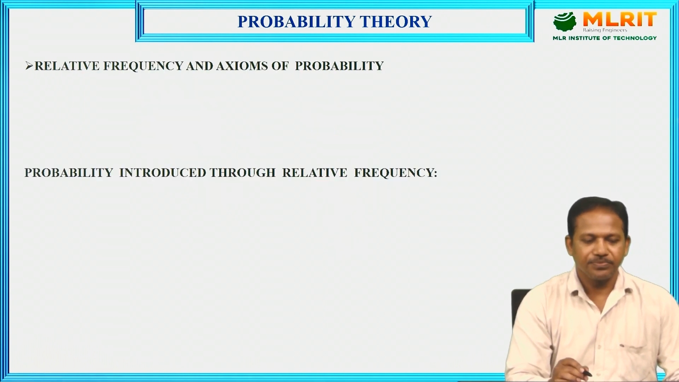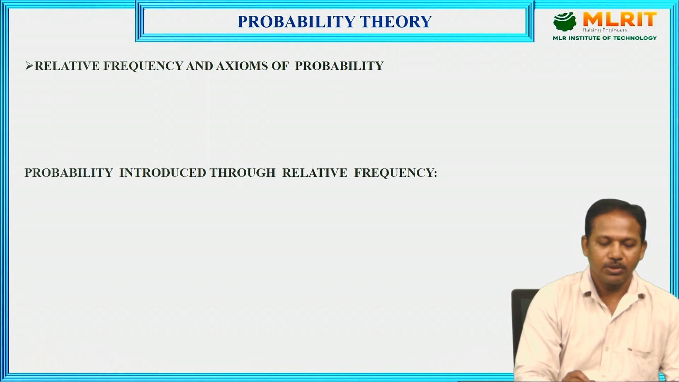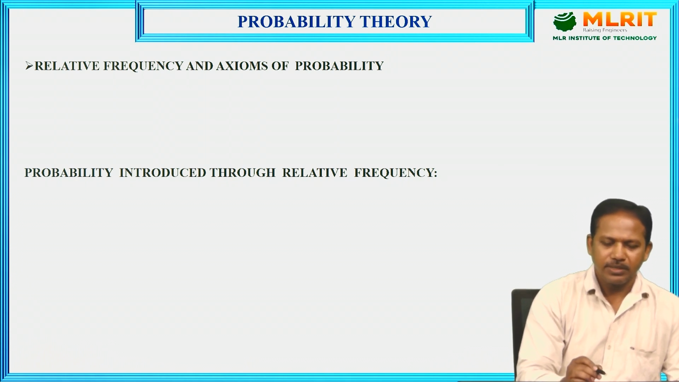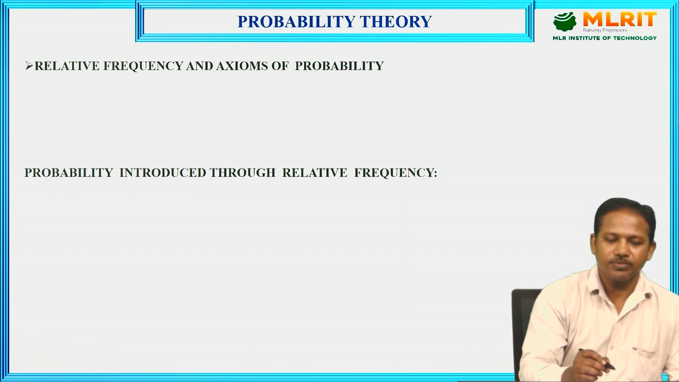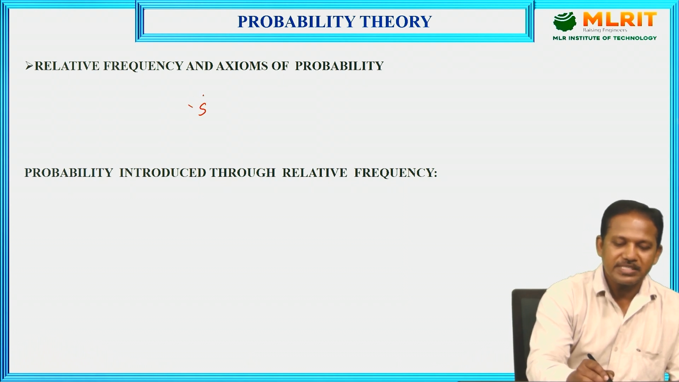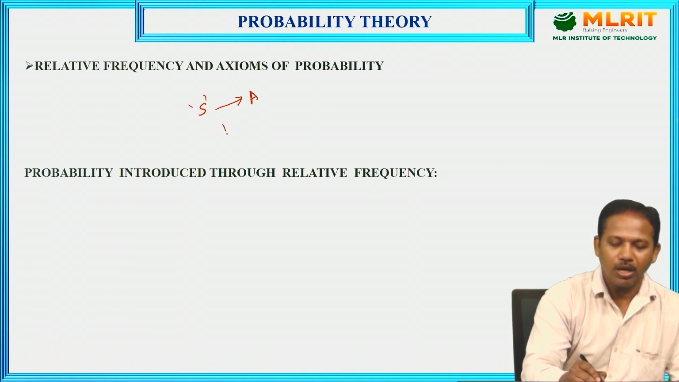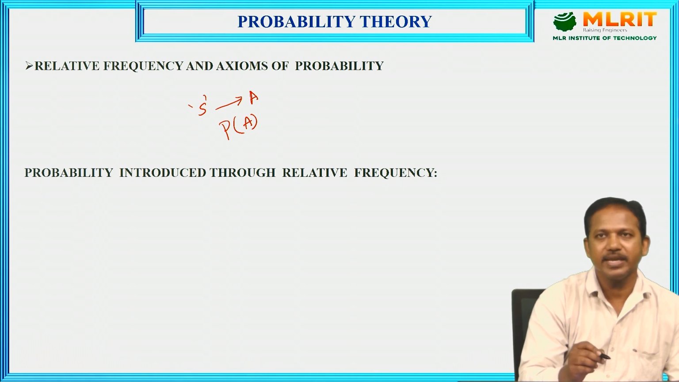So next, relative frequency and axioms of probability. First of all, we should know probability introduced through relative frequency. First of all, I need to assume sample space S. On this sample space, I am assuming event A. Now, I want to find the probability of event A. So that is my assumption.